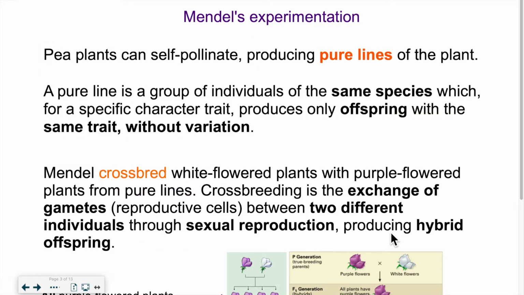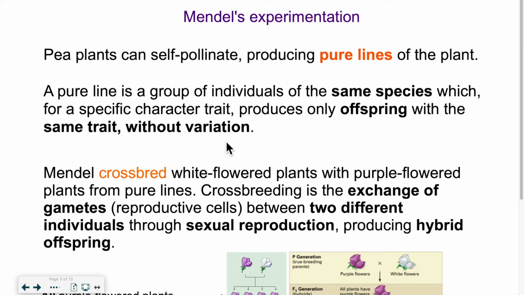So what did he do? He used pea plants. Why? Because they self-pollinate. They have within the flower both the male and female reproductive organs. So by taking one type of pea plant, which keeps reproducing with itself, it creates a pure line. So it says it's pure. There's no change in the character traits of that plant. It's the same traits that keep getting passed on from generation to generation. It's a perfect, pure line. So the offspring have the same trait without variation, again from generation to generation.